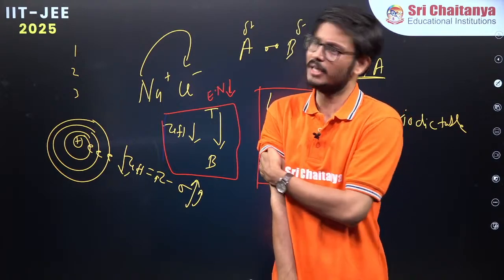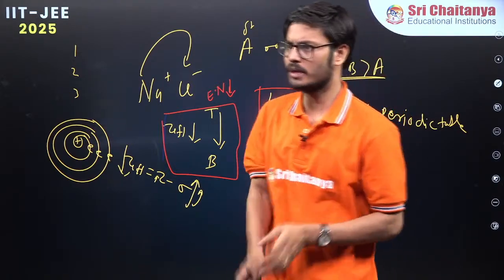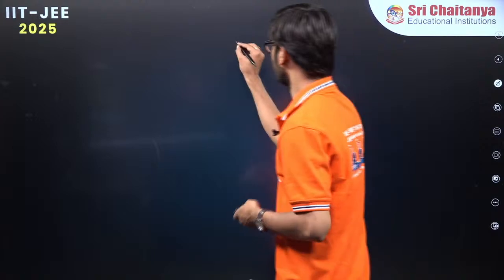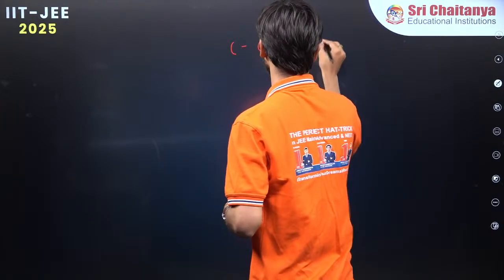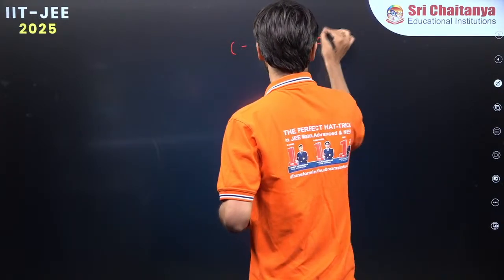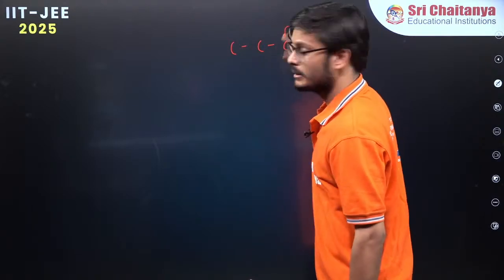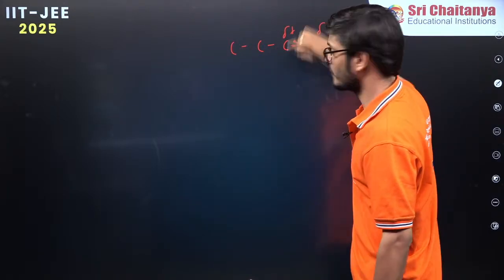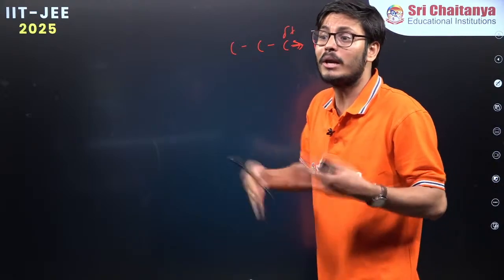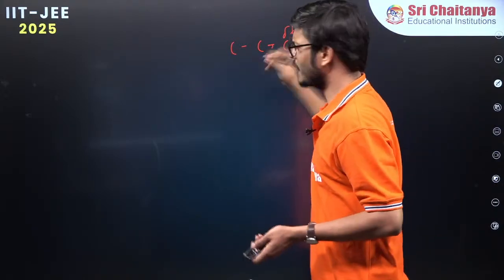Does it work in chain? Yes, it works in chain also. For example, you have, let us say, carbon, carbon, carbon, fluorine. So fluorine will attract, so this will become minus. So this will become plus. Now this carbon has donated the electron, therefore plus. That means now it has become more electronegative. So this will attract. So it can work in chain.